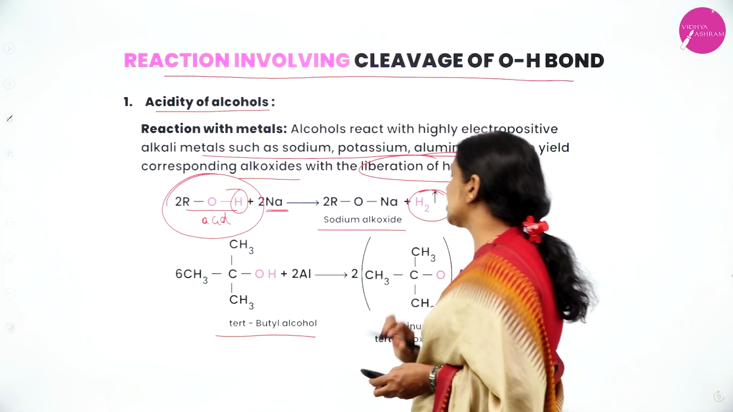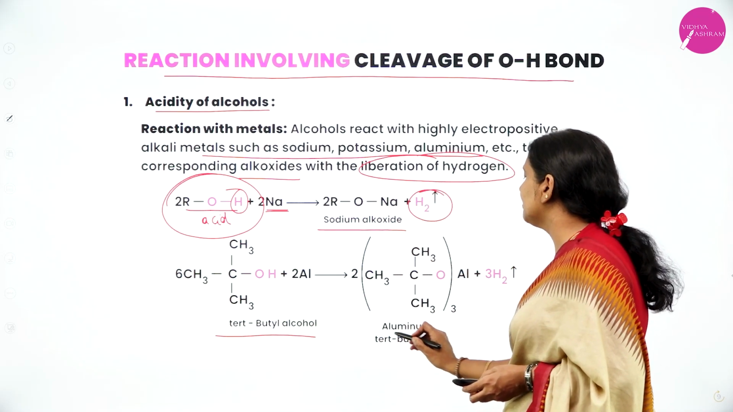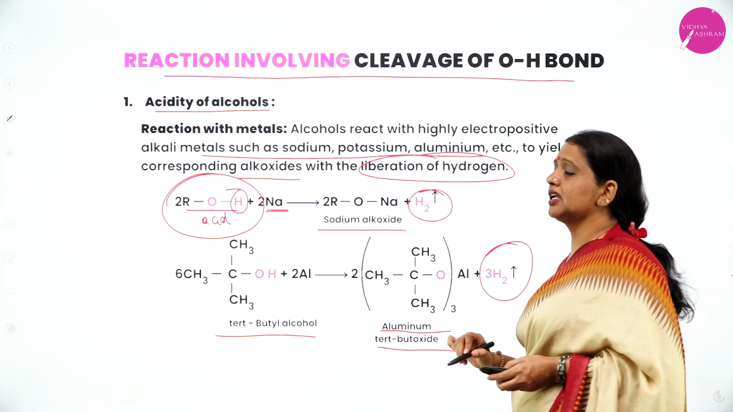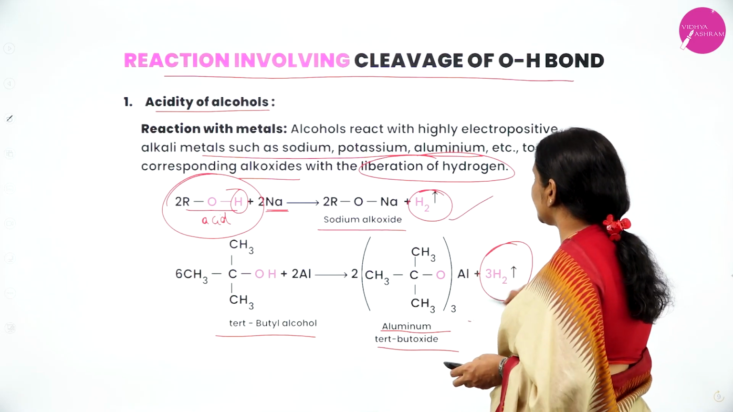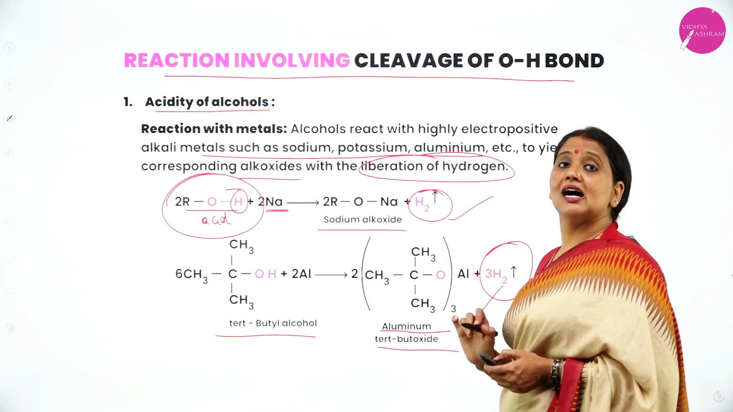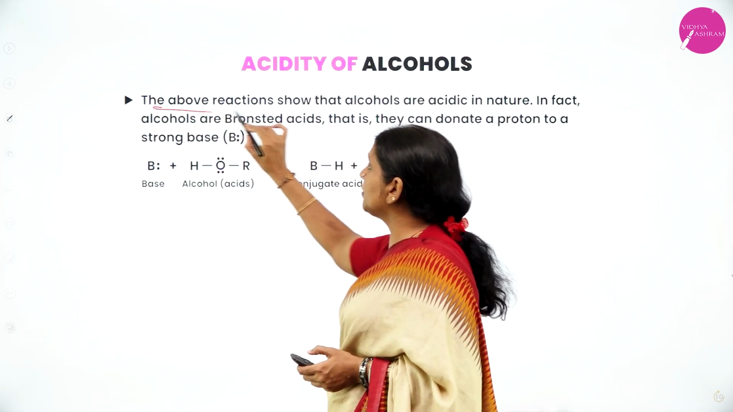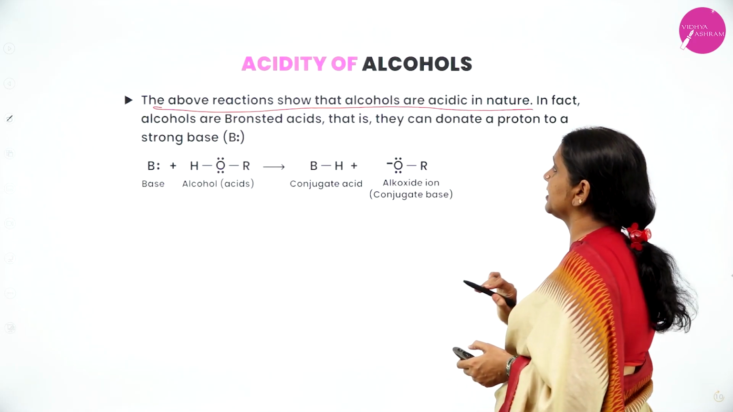When you treat tertiary butyl alcohol with aluminium, it forms aluminium tertiary butoxide with the liberation of 3 moles of hydrogen. This reaction shows that alcohols are acidic in nature.